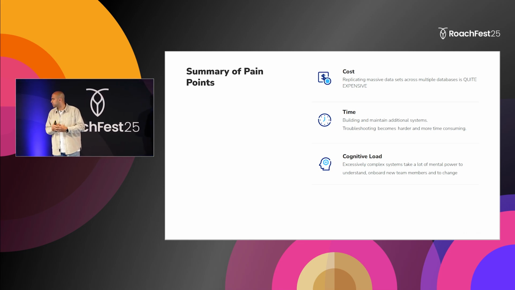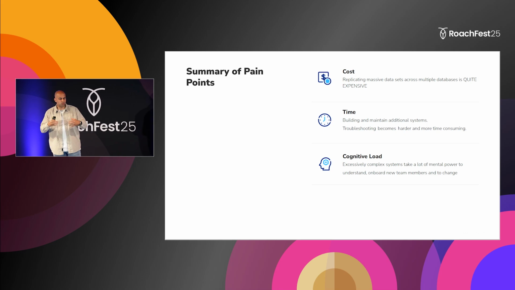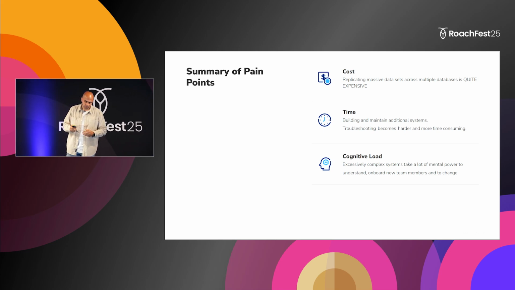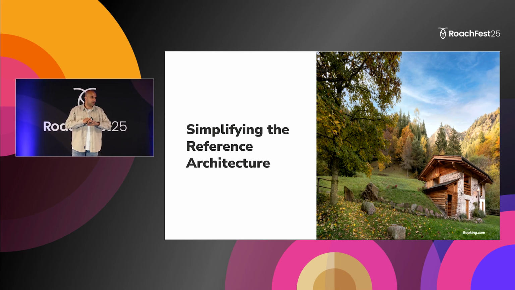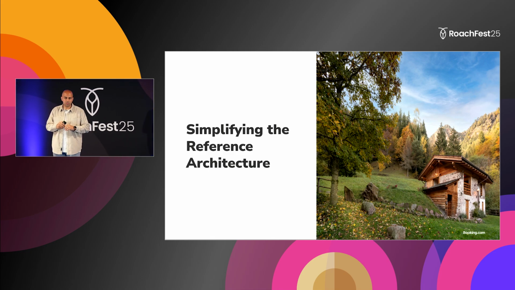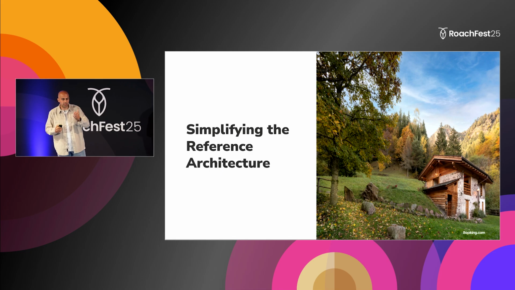The most important thing for the cognitive load is that when systems become quite complex, it becomes really hard to change. Any change that we want to introduce takes longer, with more discussions, more planning, and so forth. So we went on a journey to explore the whole database landscape, considered multiple solutions, and evaluated some of them through proofs of concept, and in the end we landed on Cockroach. So how is Cockroach helping us solve these problems?